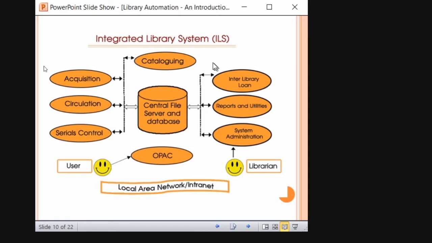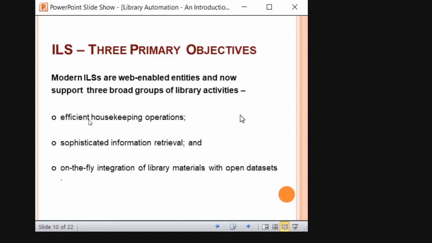So when I deleted it in the cataloging module, I got the report. When I print the report, I can see the result. See, this is called interlinking. Integrated means it is interlinked. All the modules are interlinked to a common database. Remember that. This is a difference. It is similar to LAN, local area network.